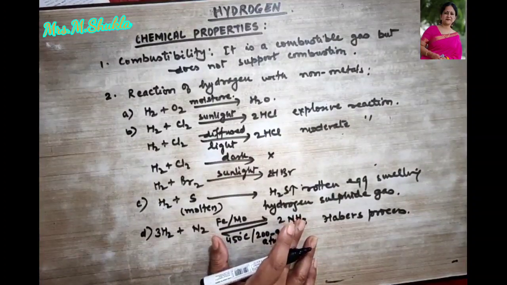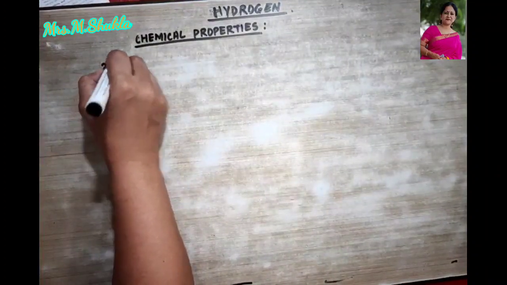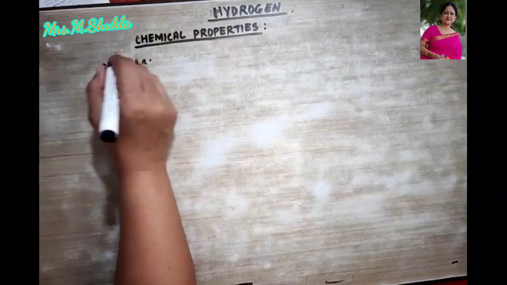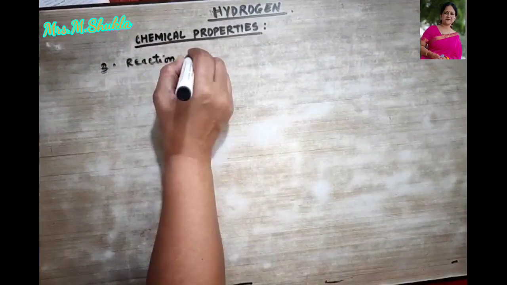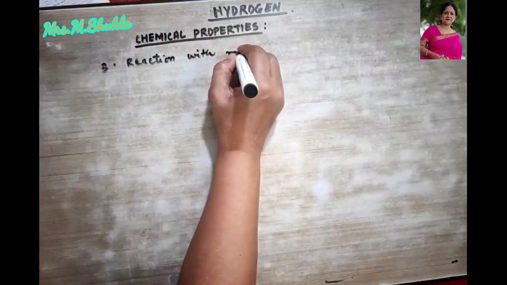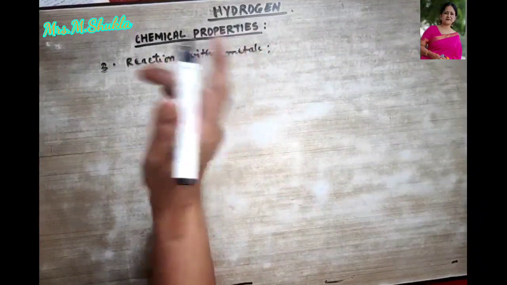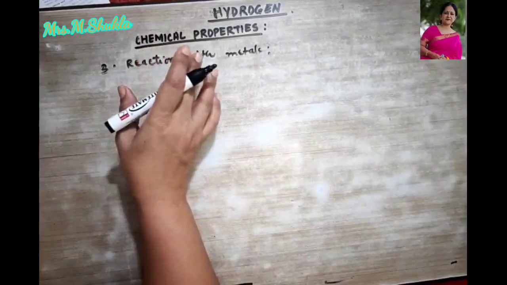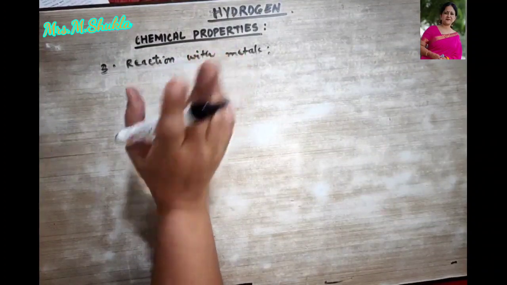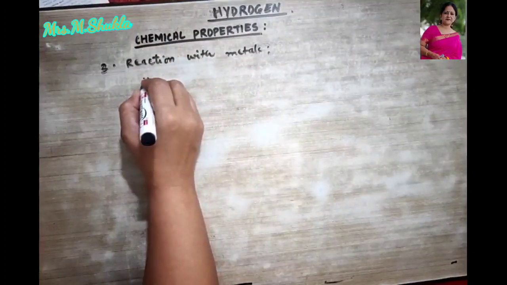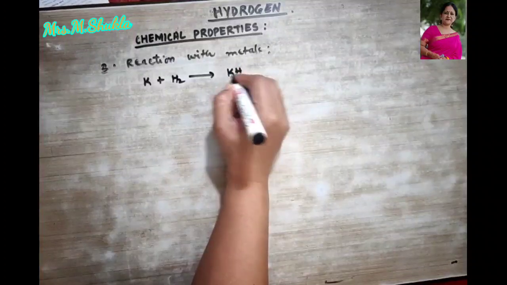Now I'm going to talk about certain reactions with metals. So this is the third reaction: reaction with metals. Let us see. Hydrogen gas, when passed over some alkali metals, combines to form a metallic hydride. For example, potassium combines with hydrogen to give us potassium hydride.